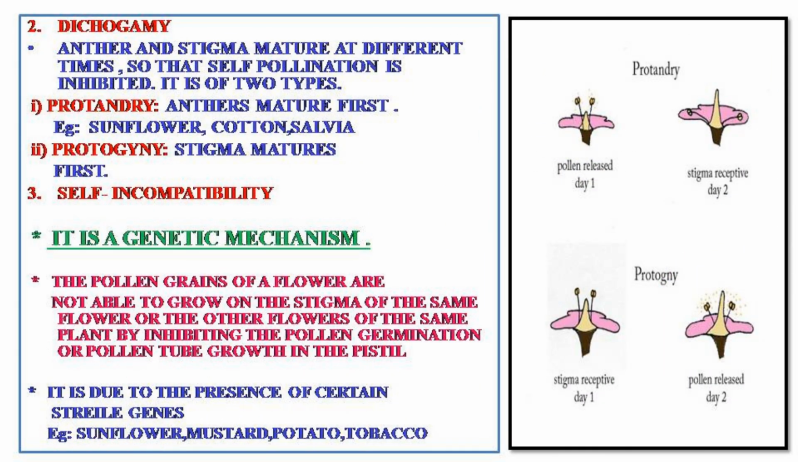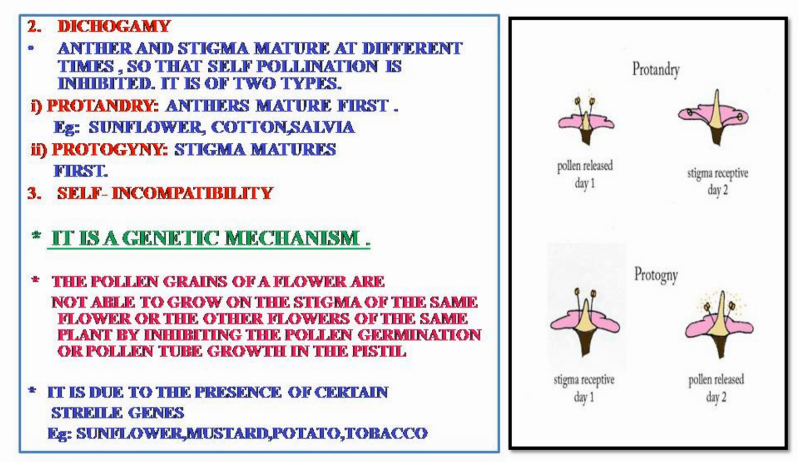Next outbreeding device is dichogamy. Anther and stigma mature at different times so that self-pollination is inhibited. It is of two types. First one is protandry and the second one is protogyny. You can see the terms, they are related to androecium and gynoecium. The first one, protandry.